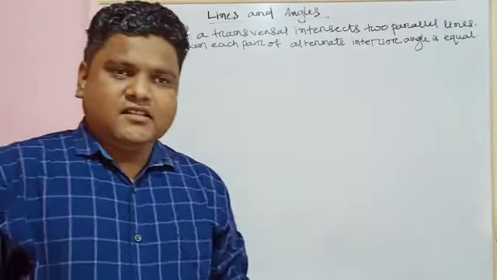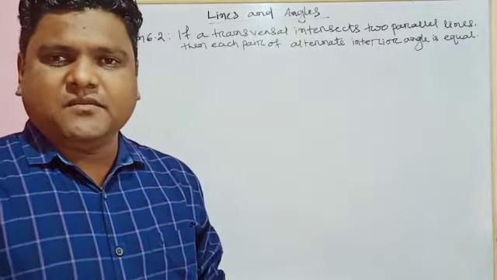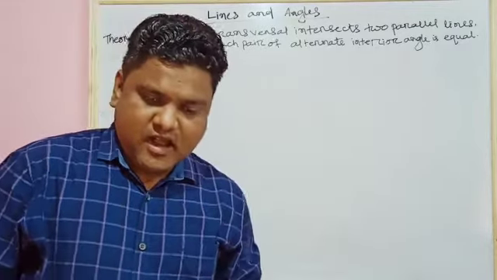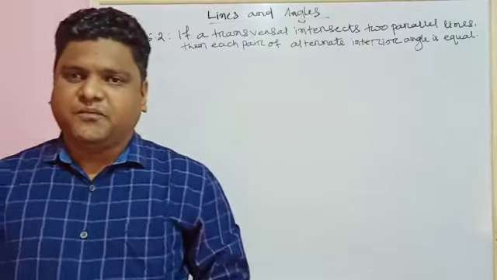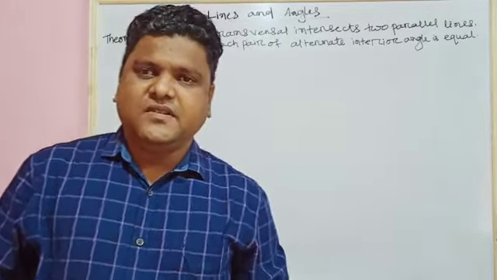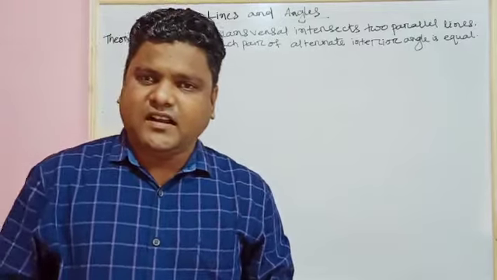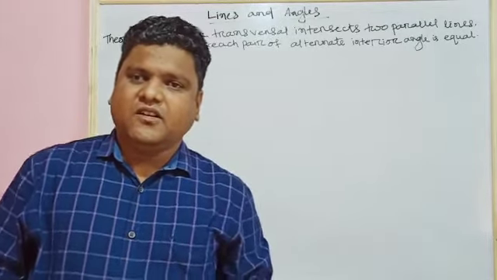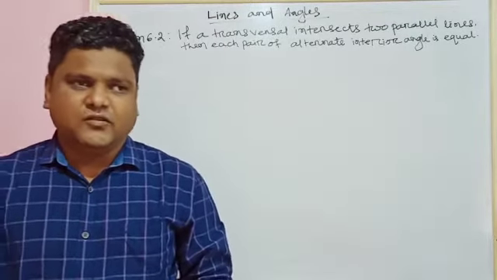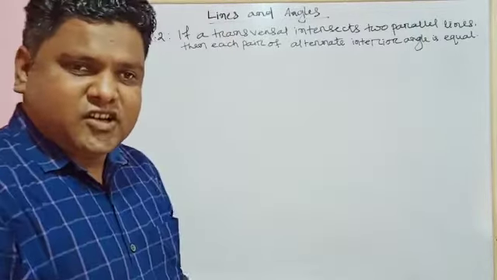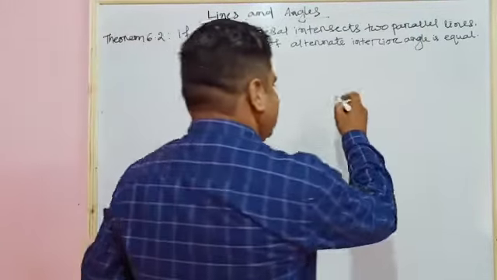For today, the chapter is Lines and Angles from class 9th, and our topic is Theorem 6.2. Theorem 6.2 is: if a transversal intersects two parallel lines, then each pair of alternate interior angles are equal. For this purpose, let's draw two parallel lines AB and CD.